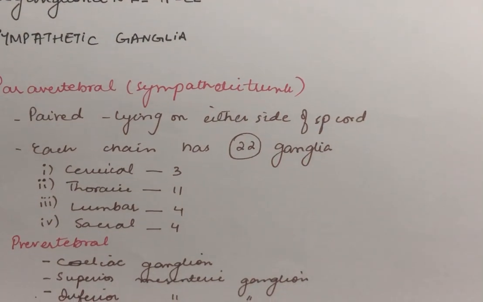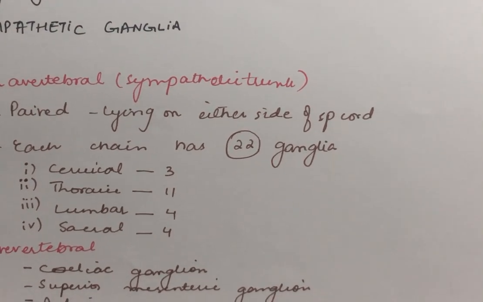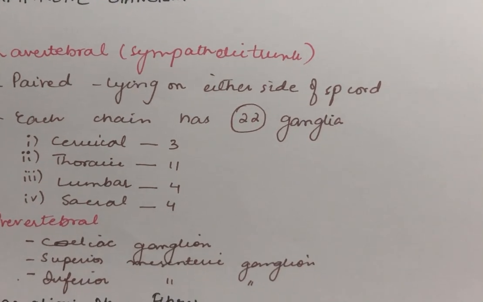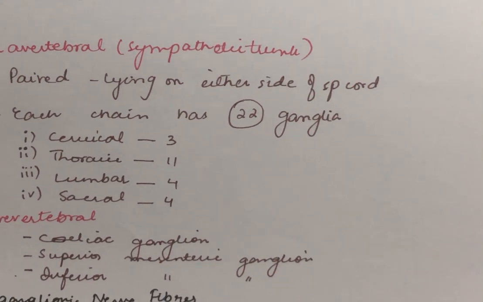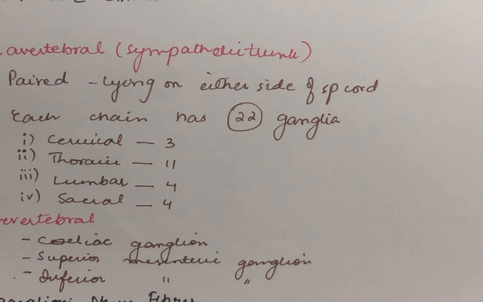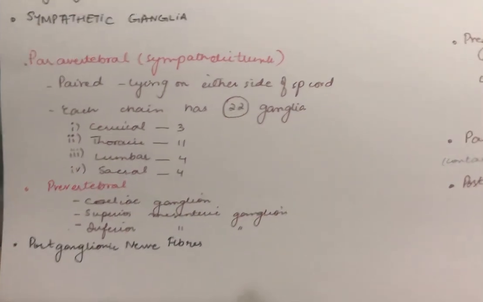Whereas the paravertebral, also known as the sympathetic trunk, is paired and lies on each side of the spinal cord, and each chain has 22 ganglia. So in the cervical region there are 3 ganglia, thoracic 11, and lumbar and sacral 4 each. And then come the postganglionic nerve fibers.